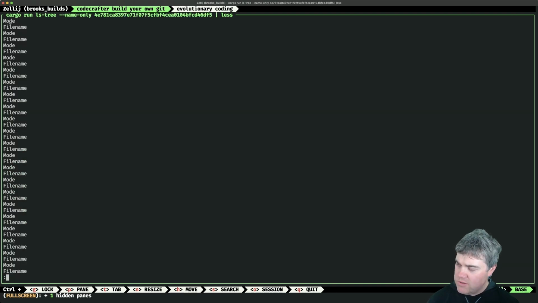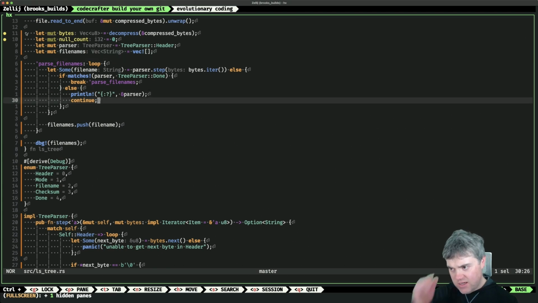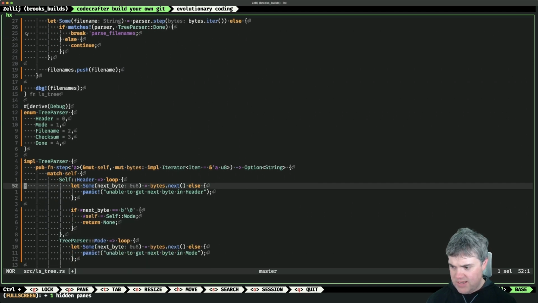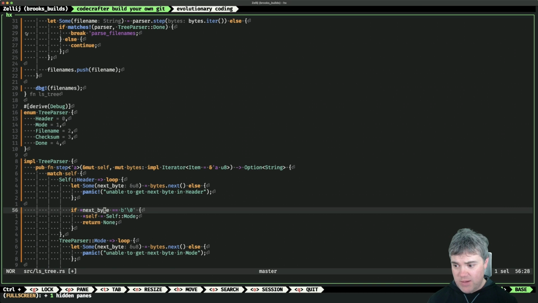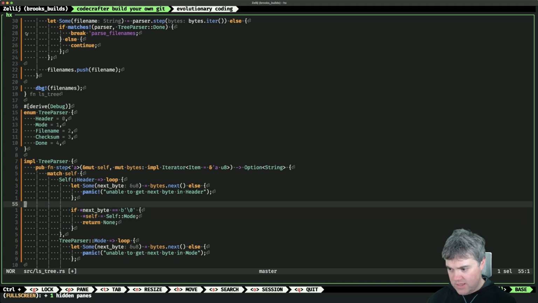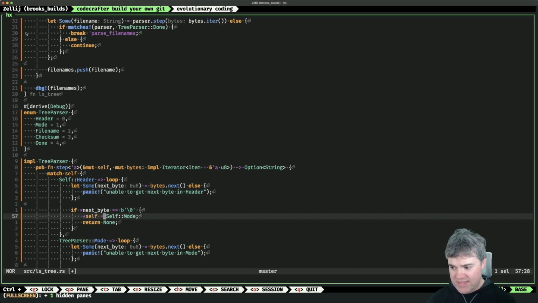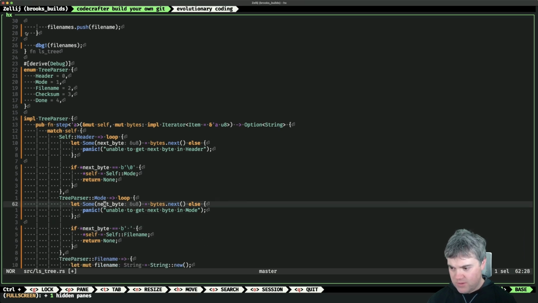Oh, it starts with mode. It starts with mode, which might be okay. So we mark you as header, so then it comes in. Okay, so you come into header and we do our loop and we get the next byte. We definitely get a byte because otherwise we would panic, right? So if the next byte is this, go straight to mode. Otherwise, continue the loop. So we go through header and we get that. Then we go into mode. Mode happens. We get the byte.